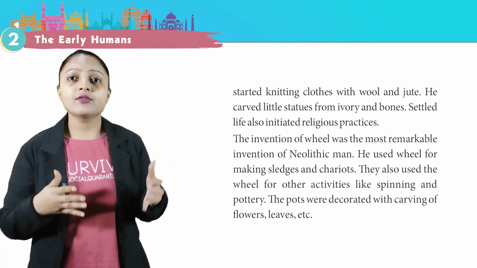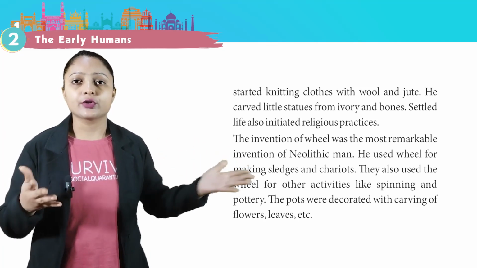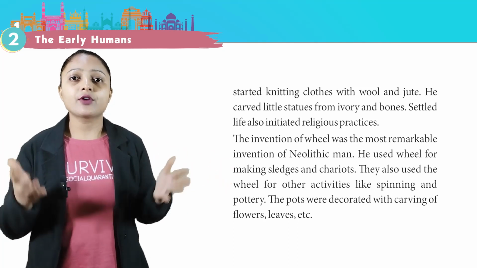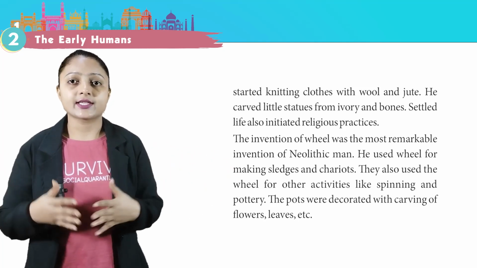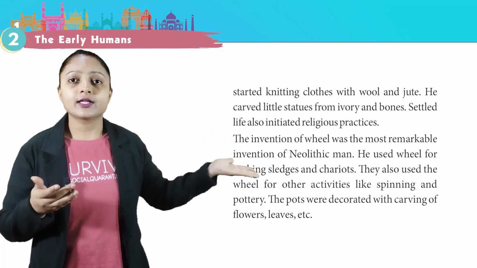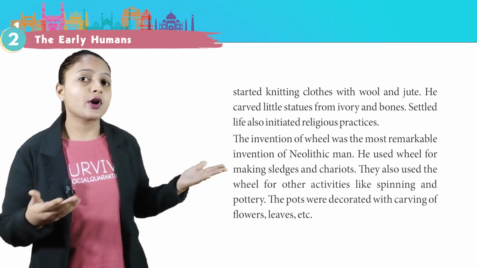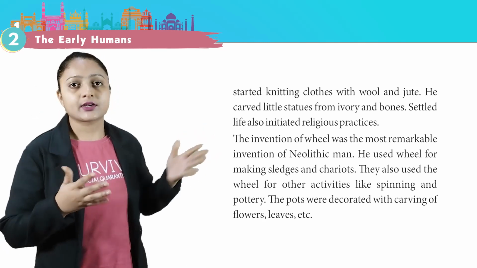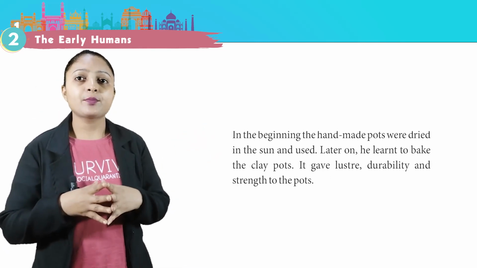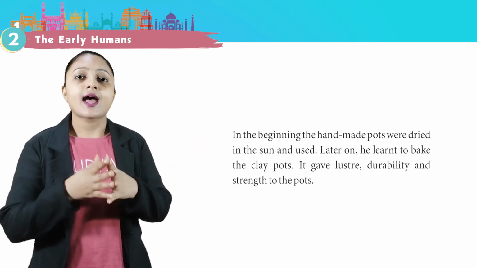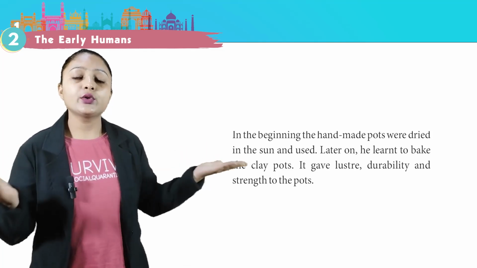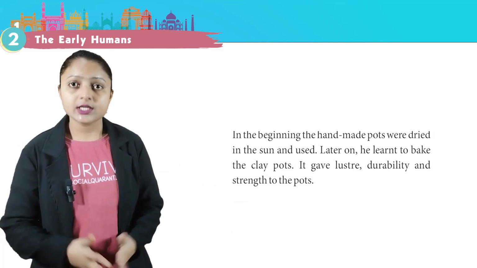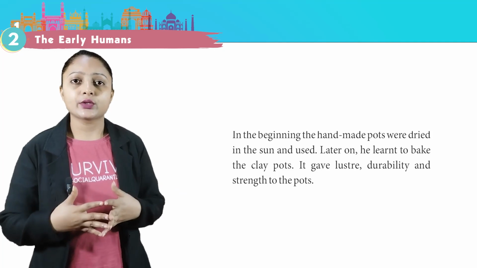The invention of the wheel was the most remarkable invention of Neolithic men. He used the wheel for making sledges and chariots. They also used the wheel for other activities like spinning and pottery. The pots were decorated with carvings of flowers, leaves, etc. In the beginning, the handmade pots were dried in the sun and used. Later on, he learned to bake the clay pots. It gave luster, durability, and strength to the pots.